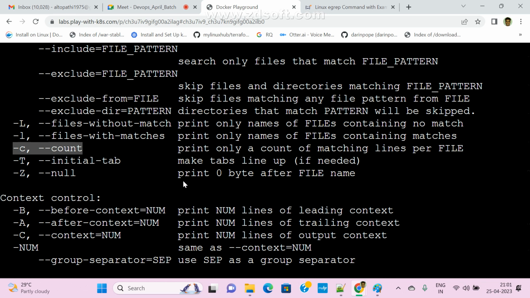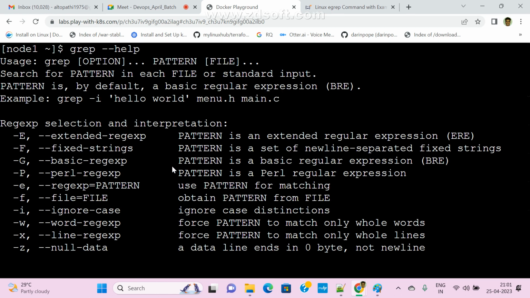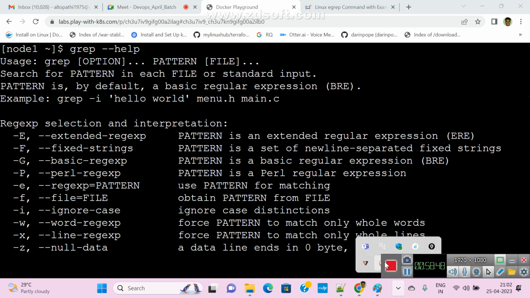Next class we'll see a few more options that are available, and egrep, that is one more command also. But this grep command is very important. How to search content in our file? How to search a particular content in our file? So these many ways we can search it. Already I sent a document, right? Go to that document, all commands are available, and if you have any doubt, refer to that document. Still if you have any doubt, we can ask. Okay, clear guys? Yes. Okay, so that's it from my side.